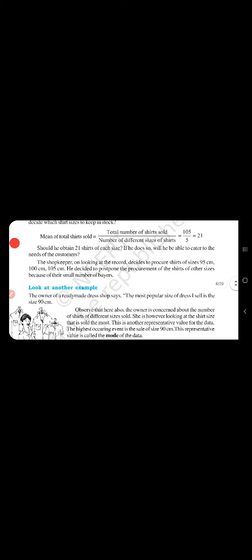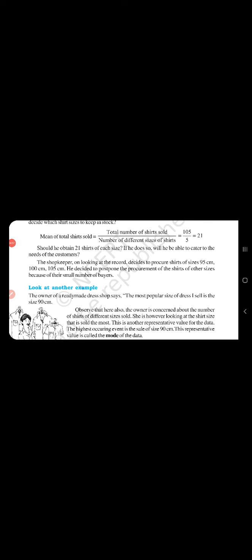Now let us look at another example, if we find the mode of the data. What is the mode of the data? Mode is the data which is most relevant or most frequently sold. If you see the table, the 105 centimeter shirt is sold 37, the 100 centimeter shirt is sold 32, the 95 centimeter is sold 22, and 110 centimeter and 90 centimeter sold very little, 6 and 8.